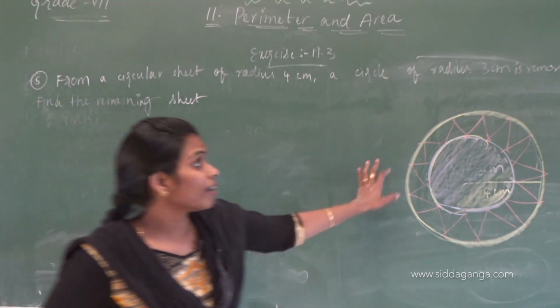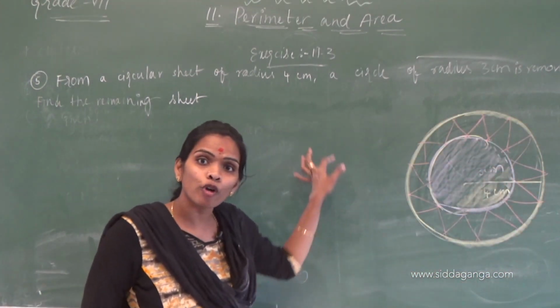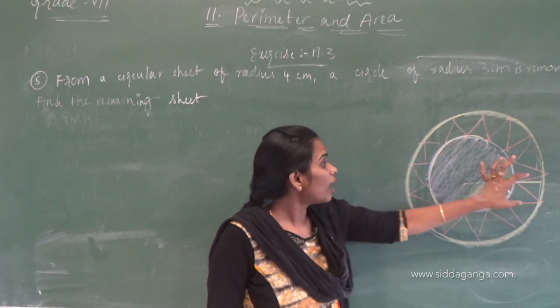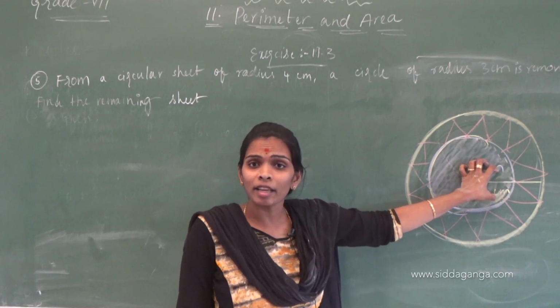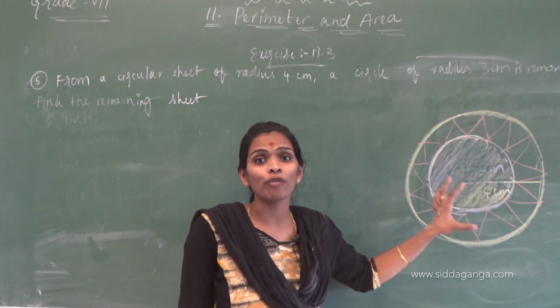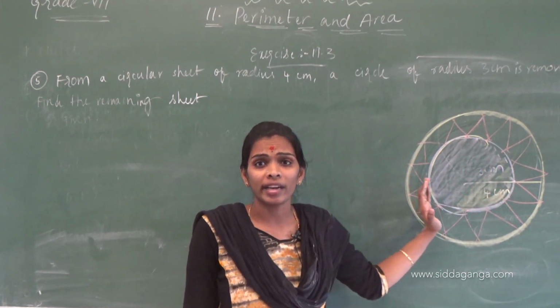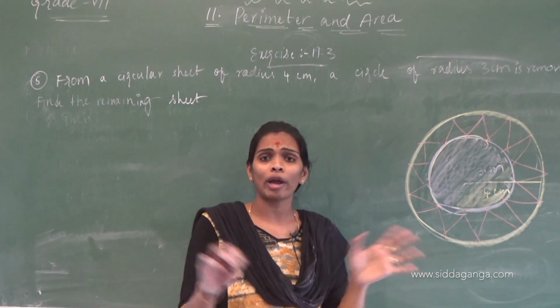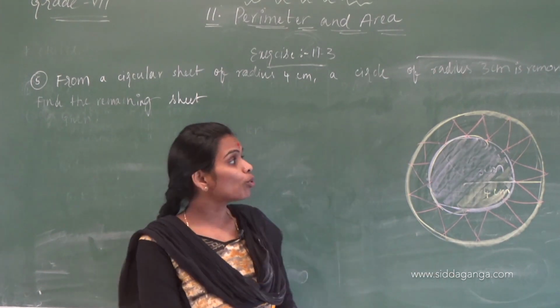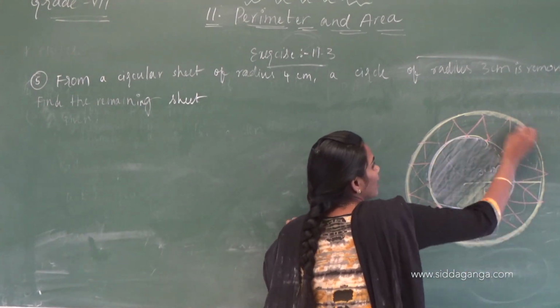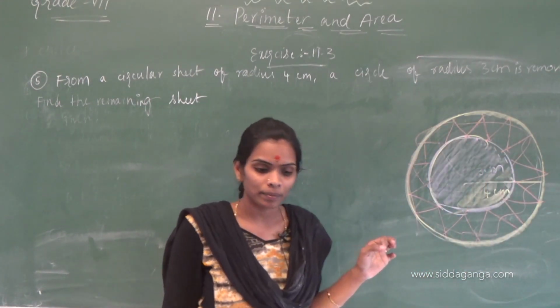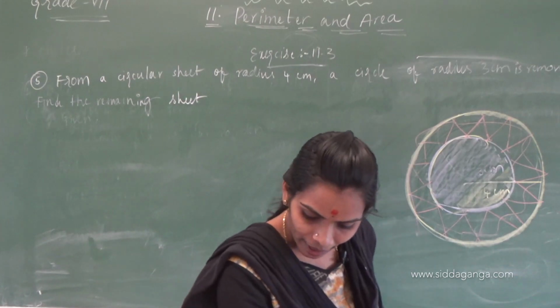Okay children, we can find the area of a circle with 4 centimeters as radius, and also the area of a circle with 3 centimeters as radius. We have to find each area separately and take the difference between these two areas, then we will get the shaded part. This shaded part area you can find. Correct?